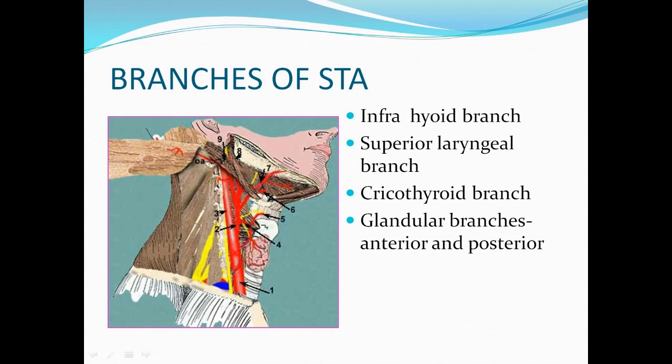In this class we have seen elaborately about the external carotid artery: origin, course, termination, relations, and branches. In the branches we have seen two, the ascending pharyngeal artery and the superior thyroid artery.